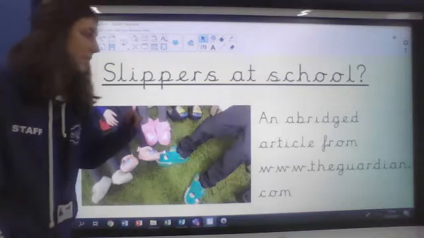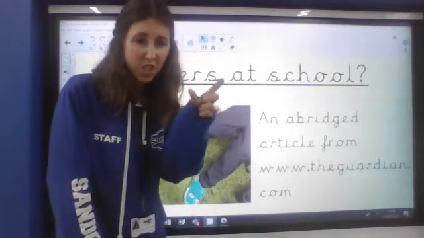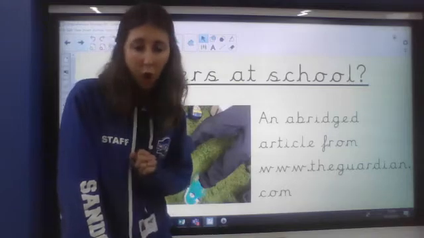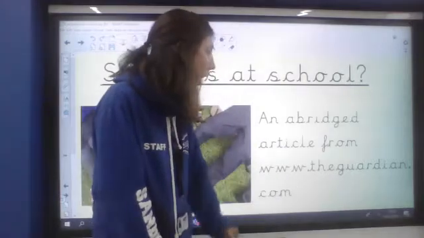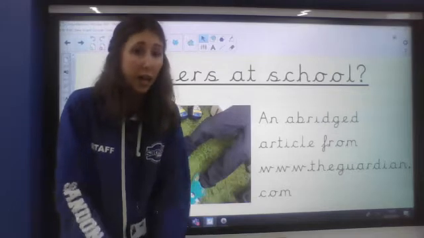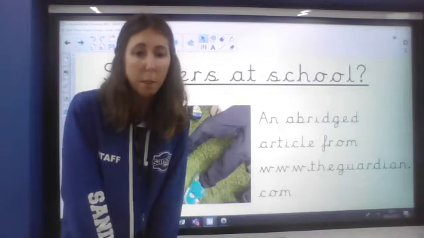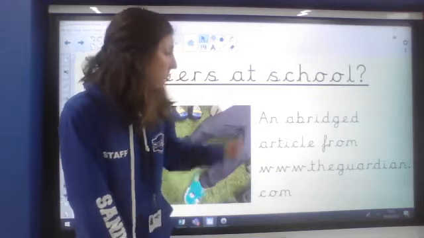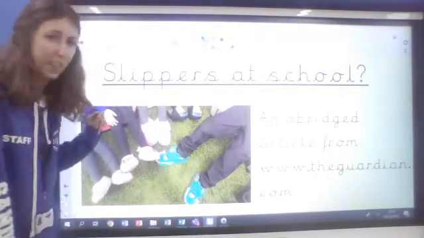At the bottom of our text today, it says an abridged article, and that just means part of an article. A little bit like we said with the story, we had an extract. So it's not the whole article, we've been given part of it. And it's come from theguardian.com, which is a website for the Guardian newspaper. So you can buy a newspaper to flick through and read, but sometimes you can get newspapers which have a website and you can read the articles on there. So it's come from the Guardian website and it's a shortened version of this article. Okay, slippers at school.